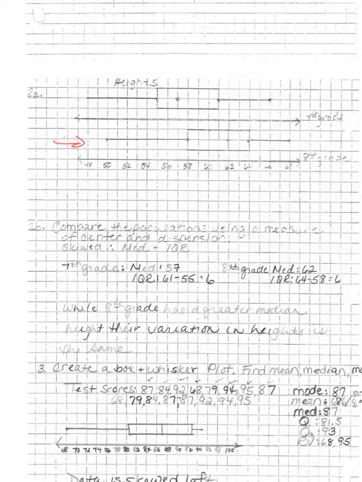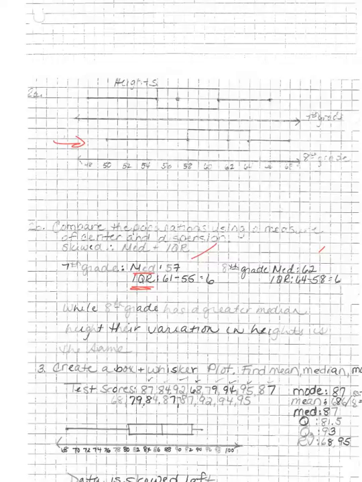The first one is actually pretty symmetric, but the second box and whisker plot is skewed left. So we have to use your median and IQR, and we found them right here and here. So then when I compare them, I say, while 8th grade has a greater median height, their variation in heights is the same. So you need to write a statement or 2 statements, one talking about your measure of center, one talking about your measure of dispersion.